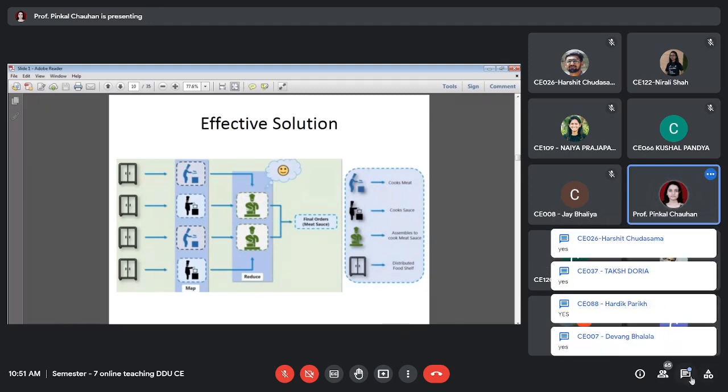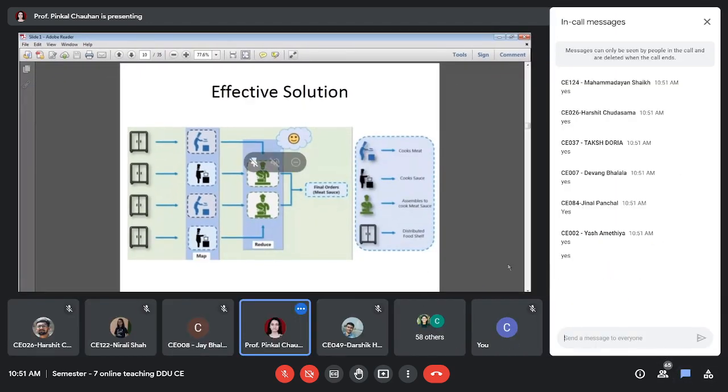Yes, great. Okay, so let's proceed further and talk about the solution. The effective solution is, let me take a different example. Let's say we are making pasta here. We have multiple cooks now, and each of them has a separate food shelf.